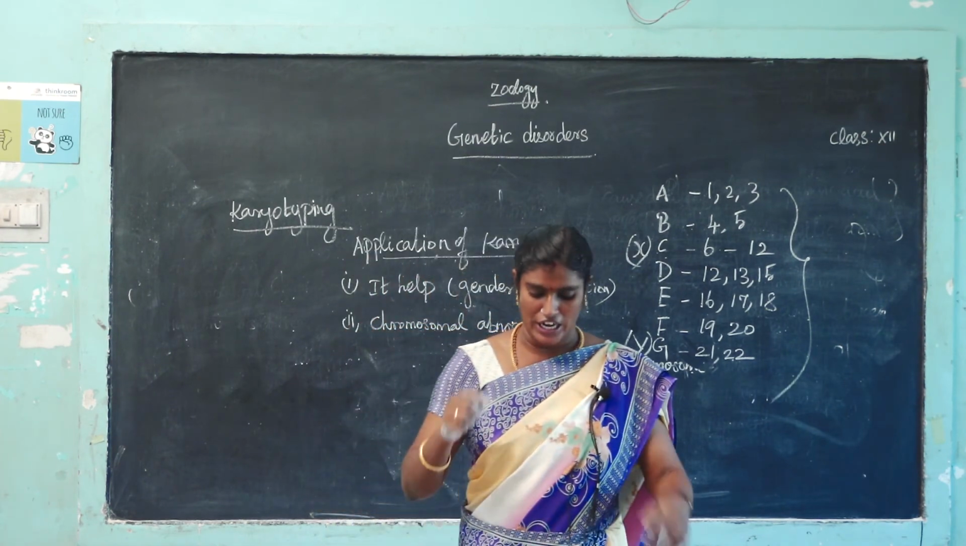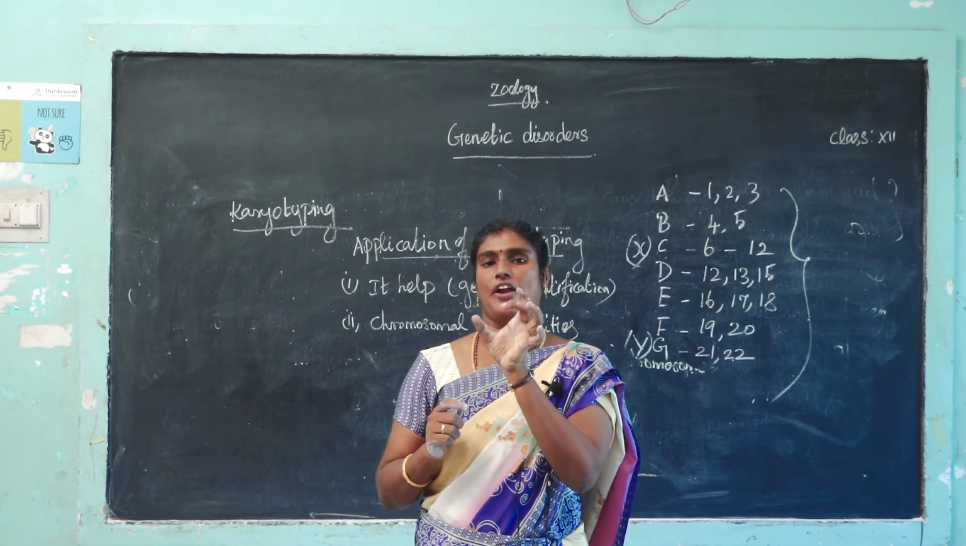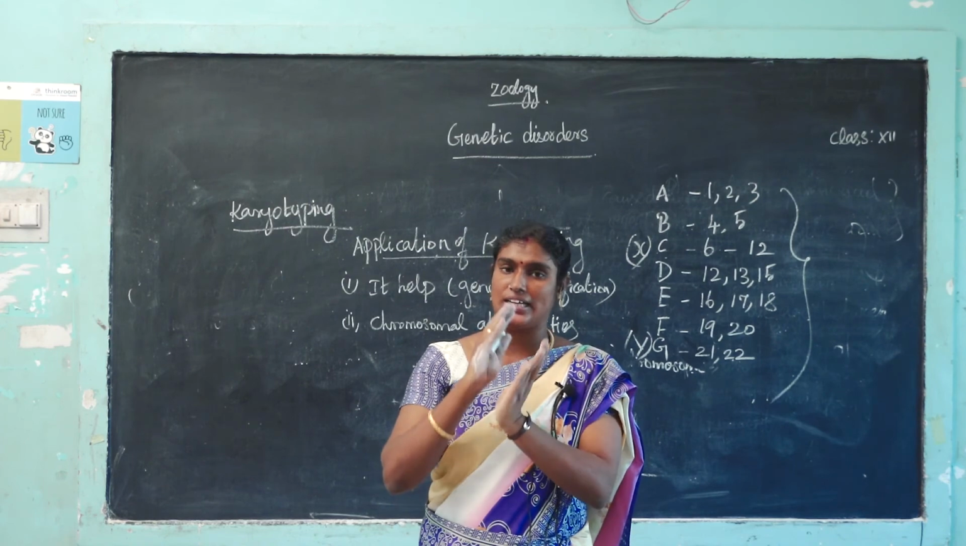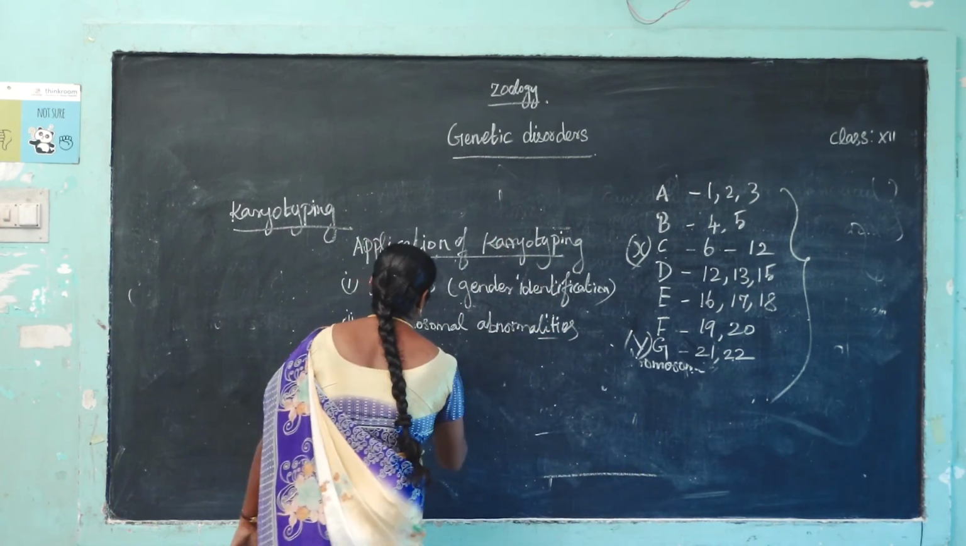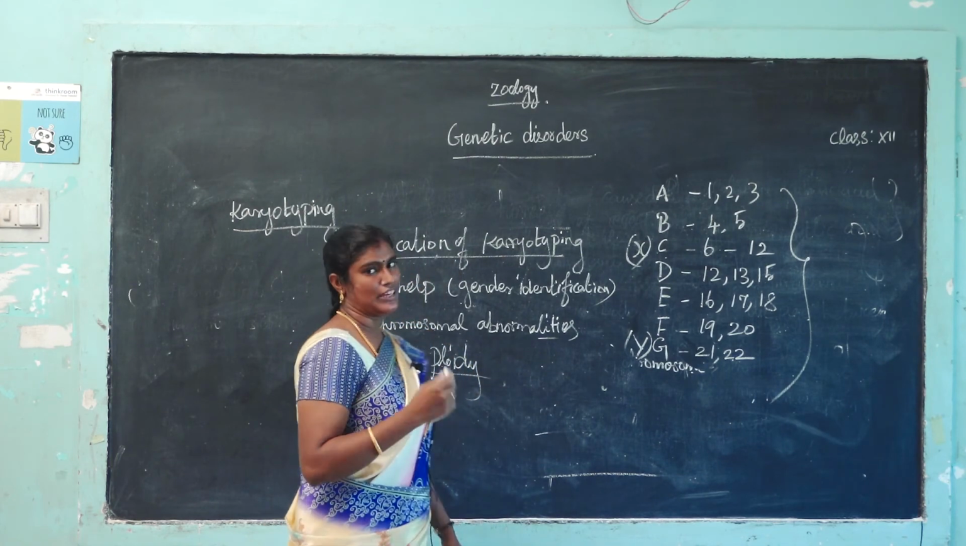The last one: karyotyping helps to identify diploid or aneuploid. What is the meaning of aneuploid? Aneuploid means the entire chromosome set is changed. That is called ploidy. This method is used to find aneuploidy.